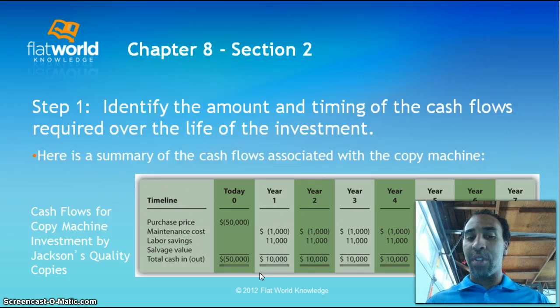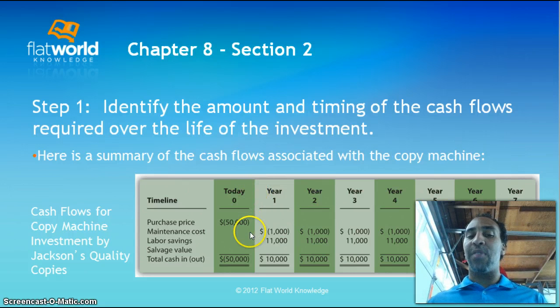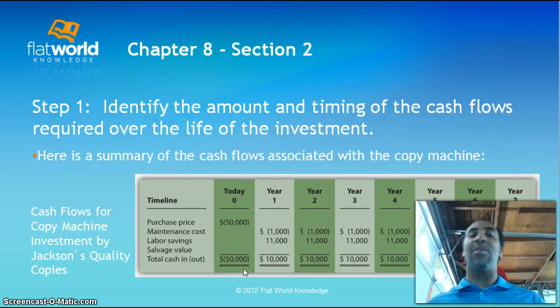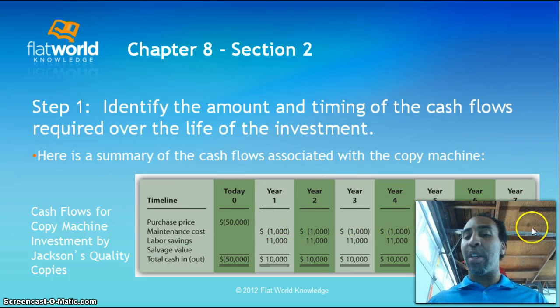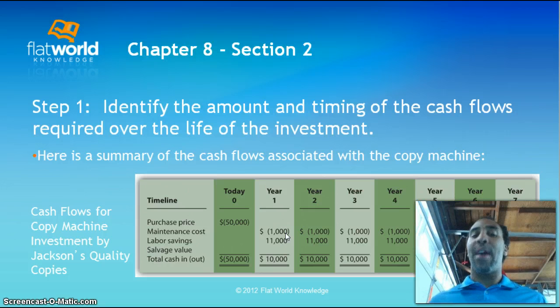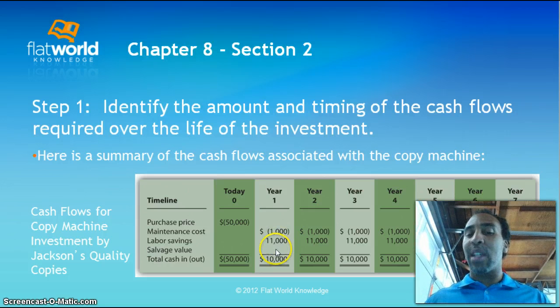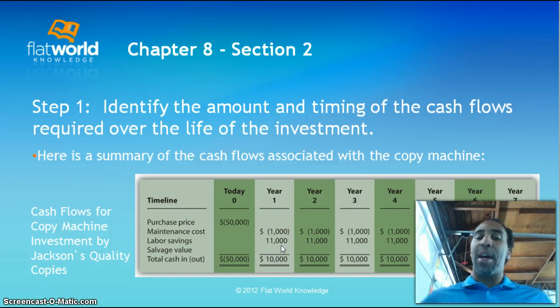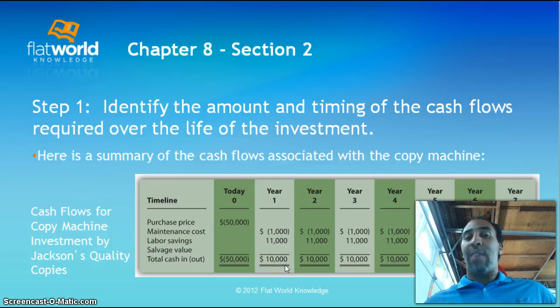So let's go through the actual steps. Step one, identify the amount and timing of the cash flows required over the life of the investment. So we deal with today. The purchase price is $50,000. We're $50,000 in the negative because we haven't had any time to earn back our money. But from year one to year 6 there's no purchase price, because we purchased it up front. The maintenance cost, like I said, is going to be $1,000. That's a negative, but we're going to save $11,000 in labor savings. So in essence, we're going to make $10,000 a year.